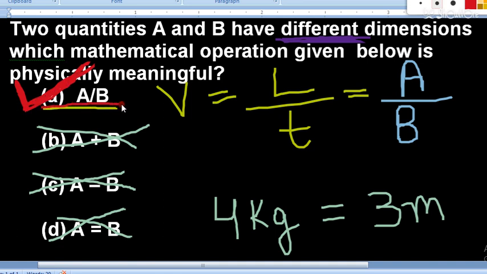So this physical quantity, this mathematical operation is a meaningful relation that we can get from A and B. I hope it is clear. Can I move to the next question now?